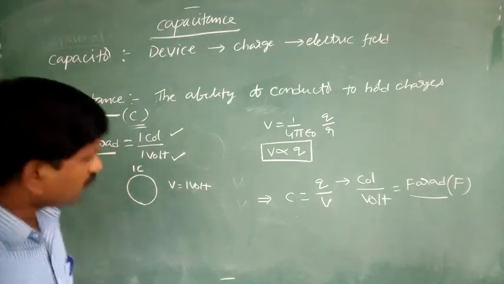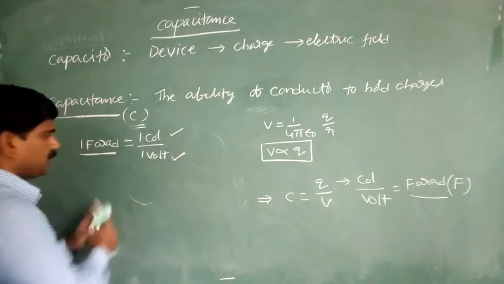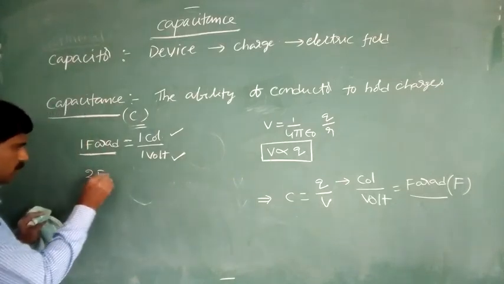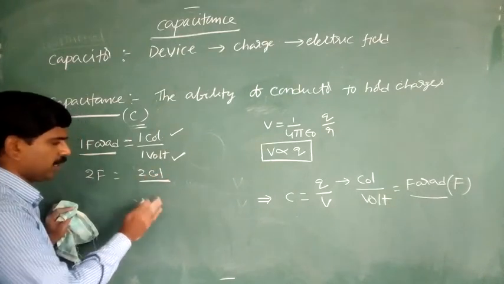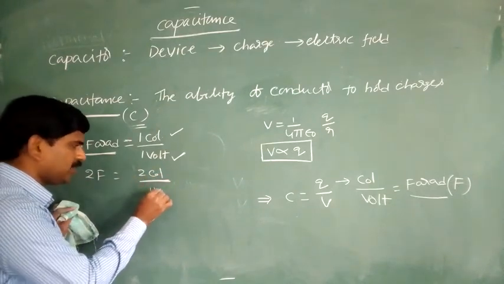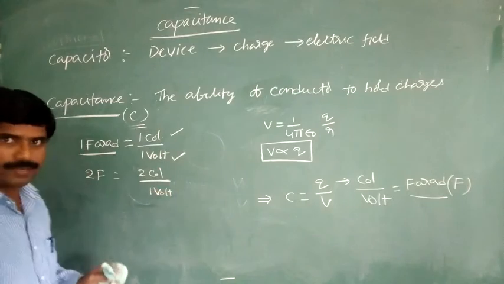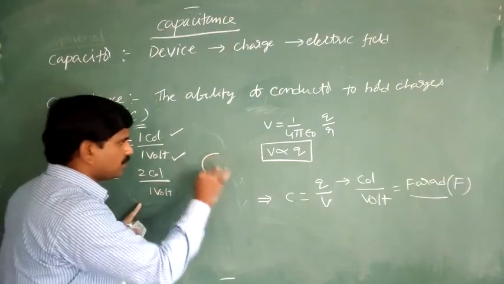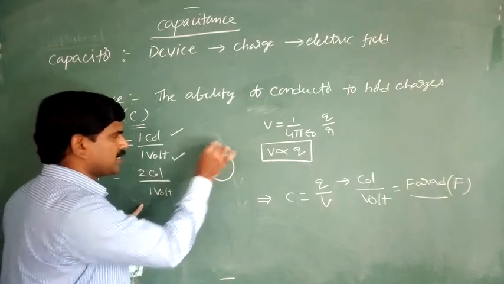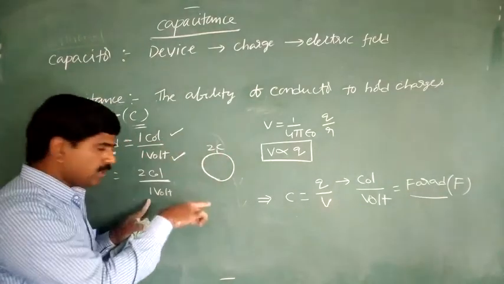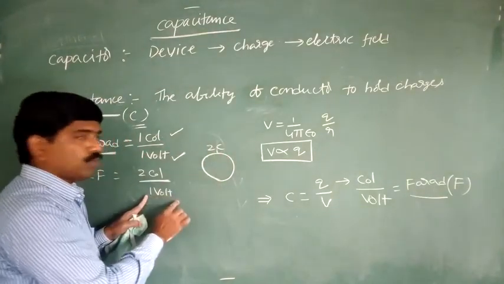In case of 2 farads, it means 2 coulombs of charge is given to the conductor, and its potential is raised to 1 volt.